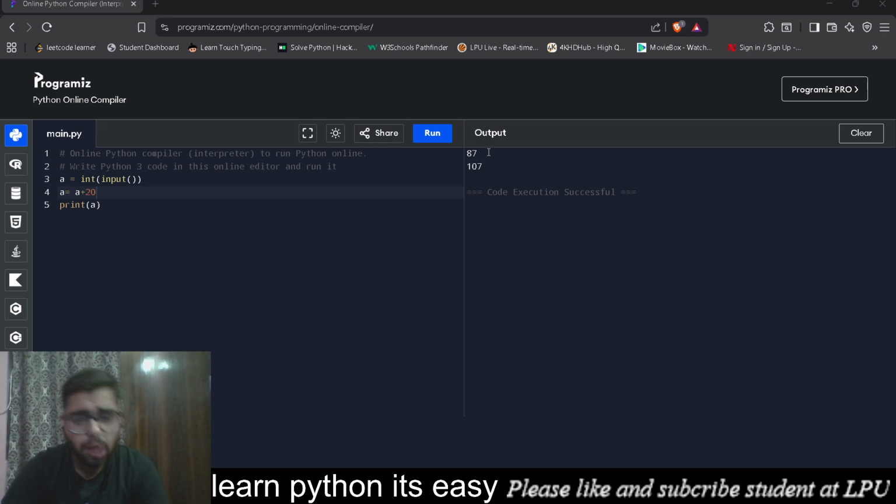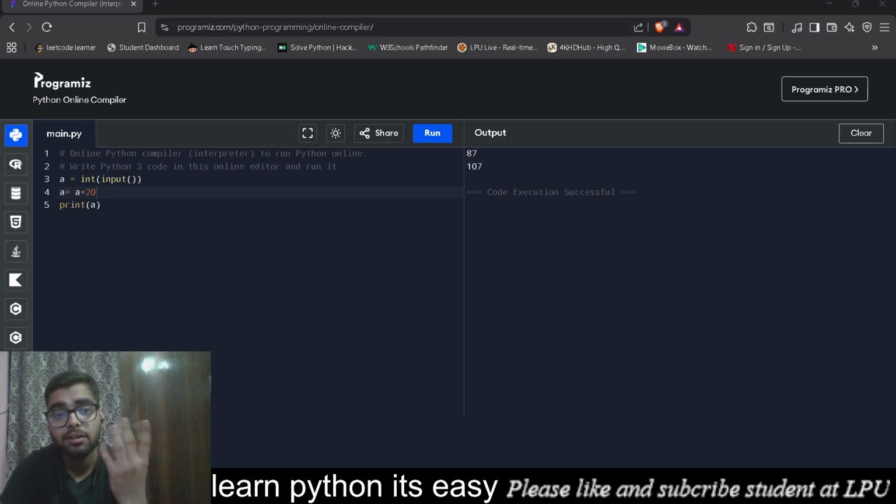Now for your homework, I'll give you one homework. Take four inputs from the user: its name, its age, its email address, and where he is from. Then print its age with an addition of 20, a subtraction of 20, a multiplication of 20, and then its age floor divided by 20. After that, just print its name, email, and everything else.